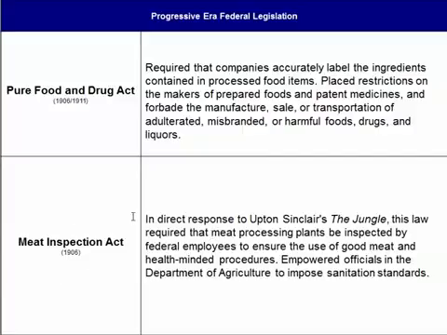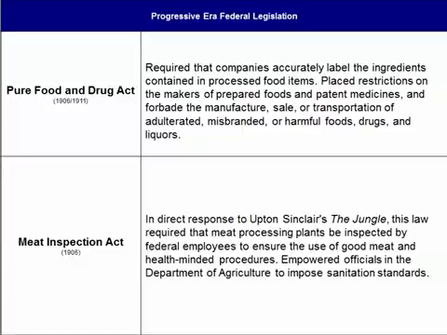And the Meat Inspection Act in 1906 was a response to Sinclair's The Jungle. This law required that meat processing plants be inspected by federal employees to ensure the use of good meat and health-minded procedures, and empowered officials in the Department of Agriculture to impose sanitation standards.